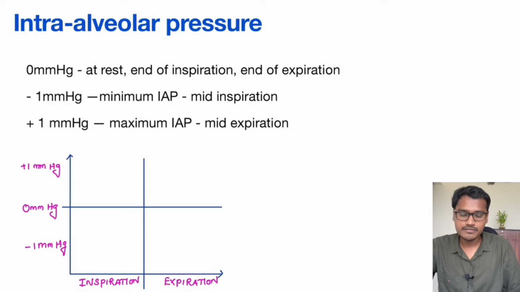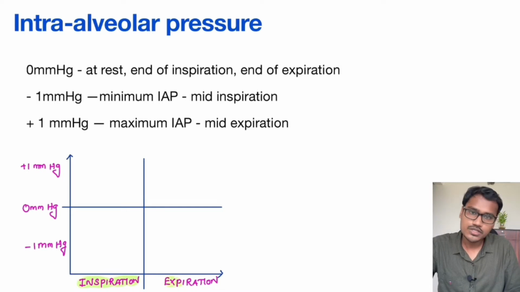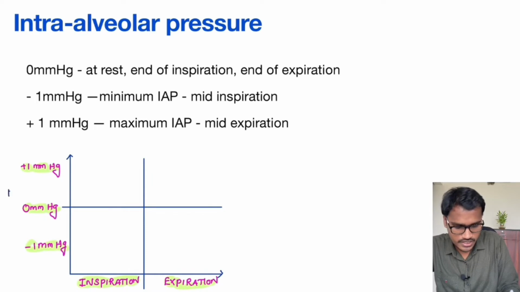Now let's see. This is a graphical diagram which will help us to understand the pressure changes in the alveoli. First, always for all the graphs, look at the x-axis and the y-axis. What is given in the x-axis? In the x-axis, the process of inspiration and the process of expiration is given. What is given in the y-axis? That is the pressure, nothing but our intra-alveolar pressure.